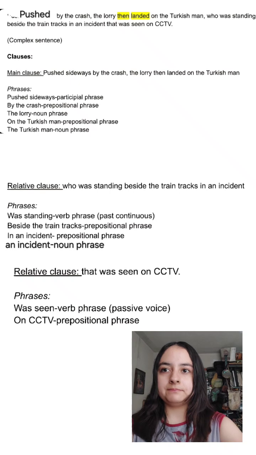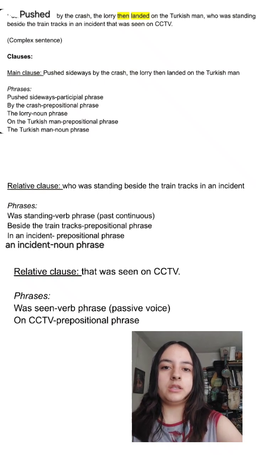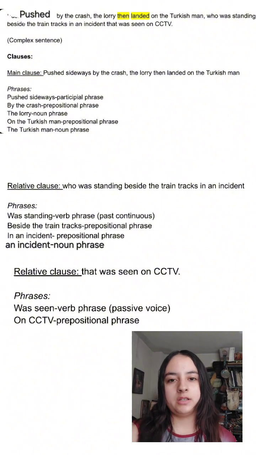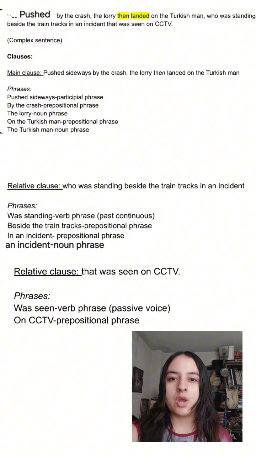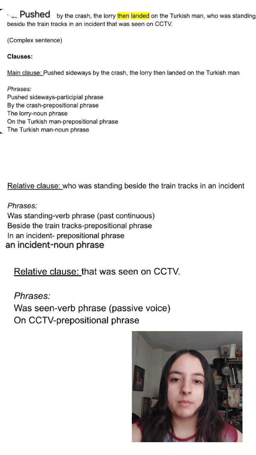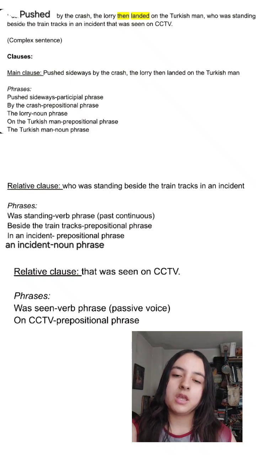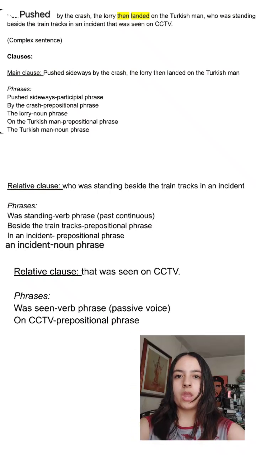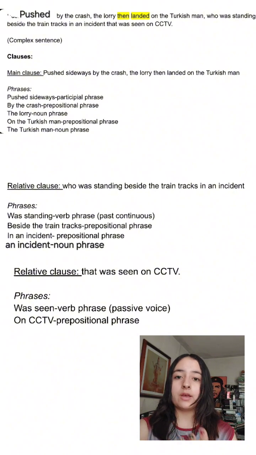And parts of speech: who would be the relative pronoun. Then was is the auxiliary, the verb to be, and standing would be the main verb in the present participle. Beside, preposition, the article, train. Train is a noun, but in this case it is functioning as an adjective. Then we have tracks, noun, and then in, which is a preposition, and then we have an, that is an article, and incident, that is a noun.